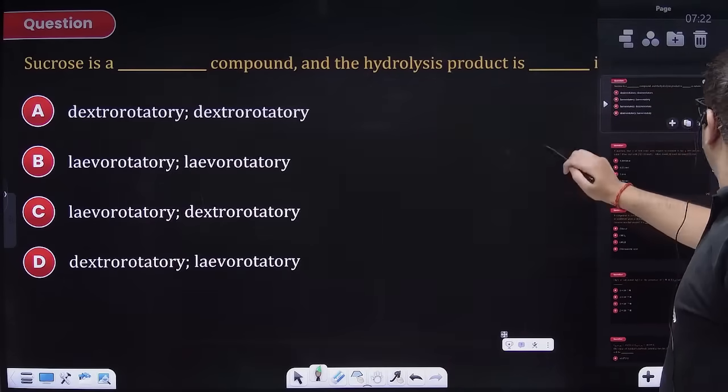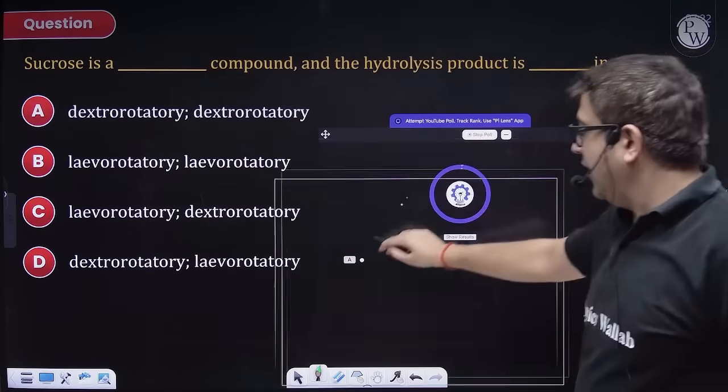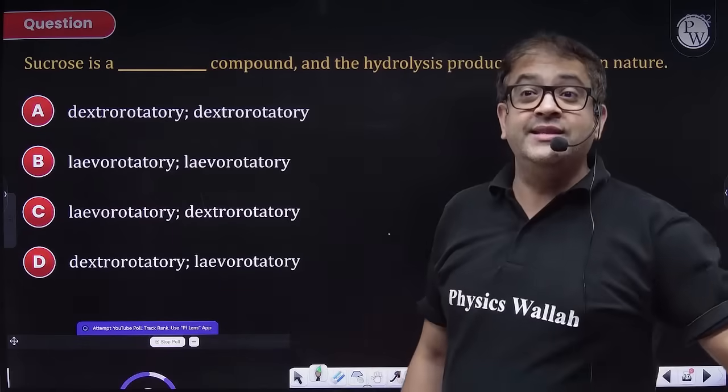Chalo beta. Again, a very doable question, beta. Again, a slow ball, hit a six.